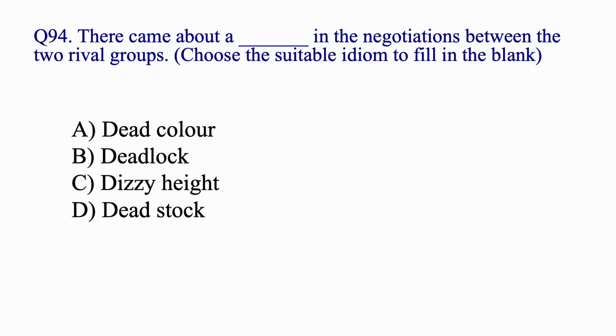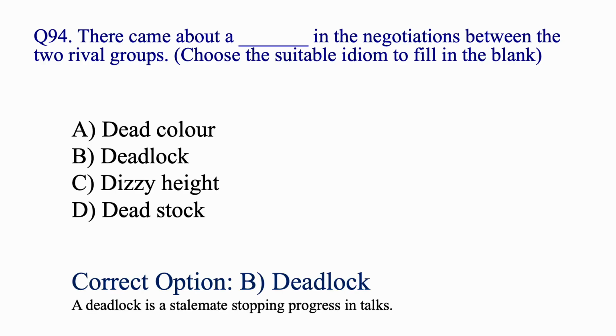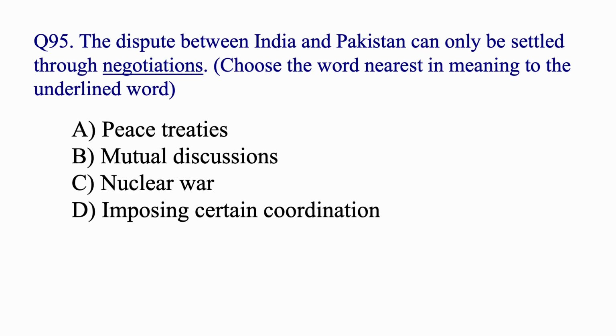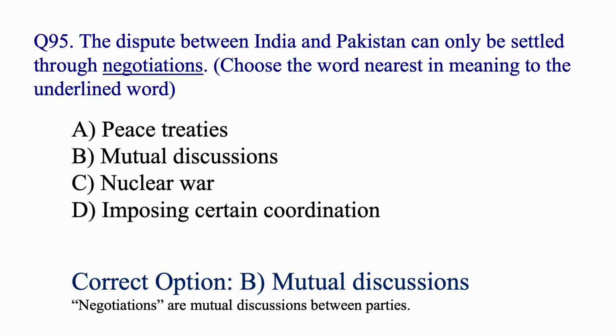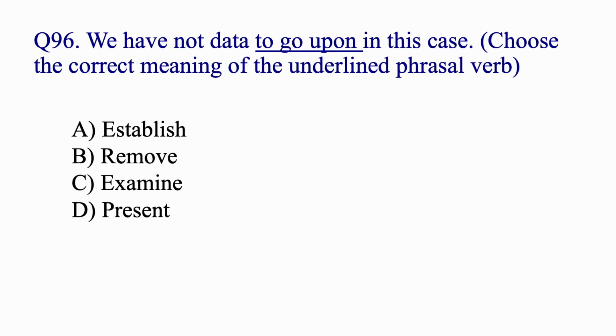There came about a dash in the negotiations between the two rival groups. Choose the suitable idiom to fill in the blank. Deadlock. Deadlock is a stalemate, stopping progress in talks. The dispute between India and Pakistan can only be settled through negotiations. Choose the word nearest in meaning to the underlined word. Negotiations means mutual discussions.